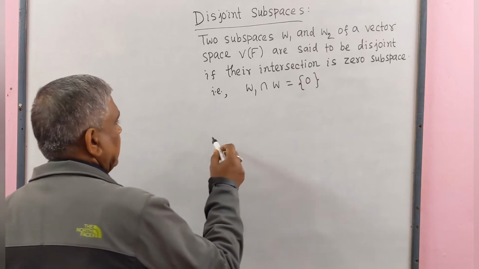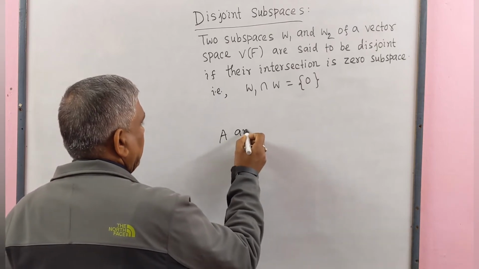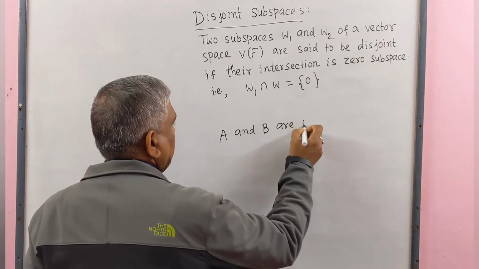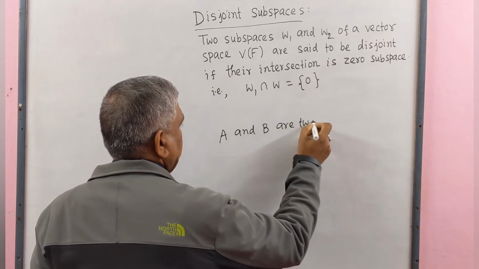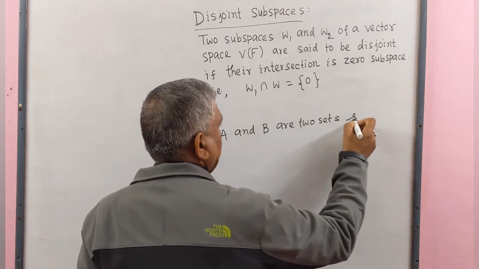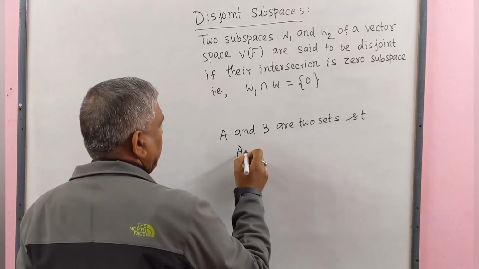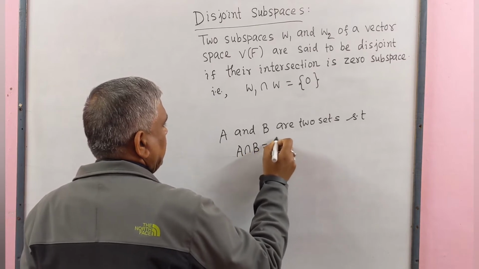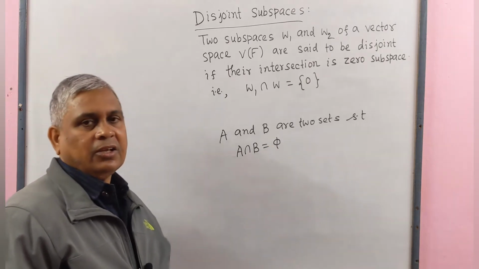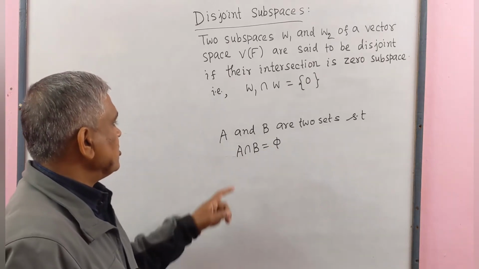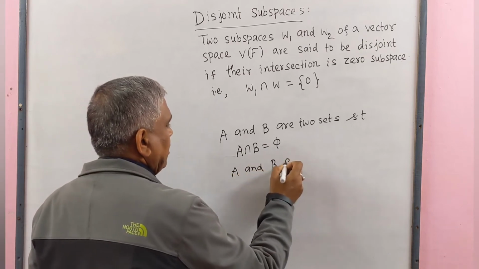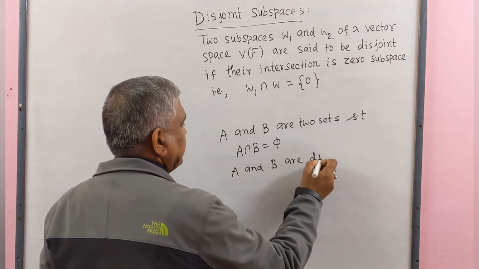If A and B are two sets such that A intersect B equal to phi, means a null set or empty set, then sets A and B are disjoint sets.